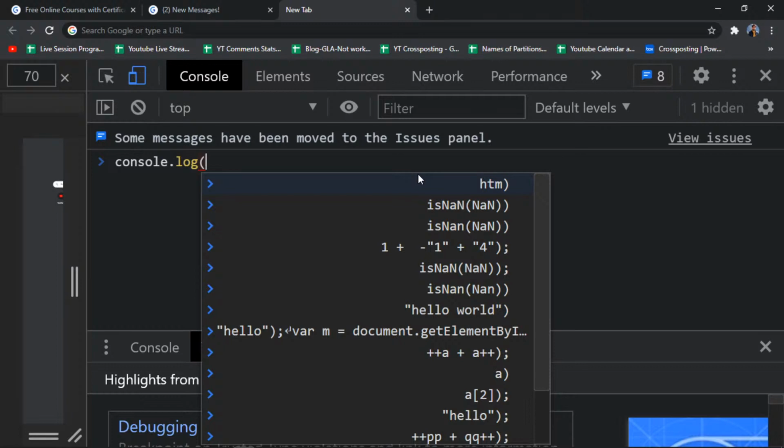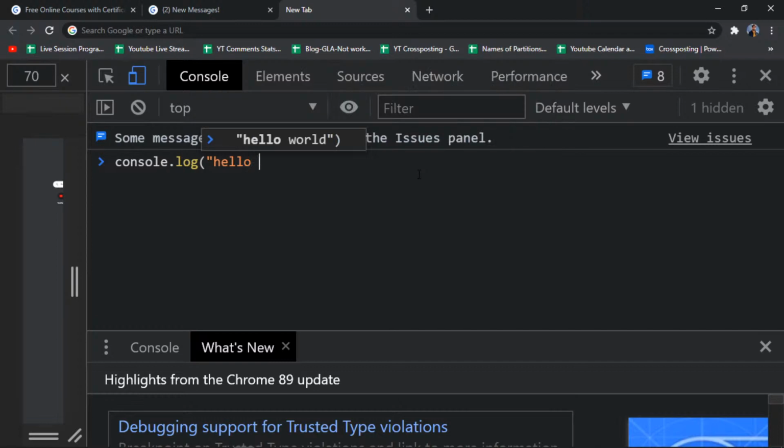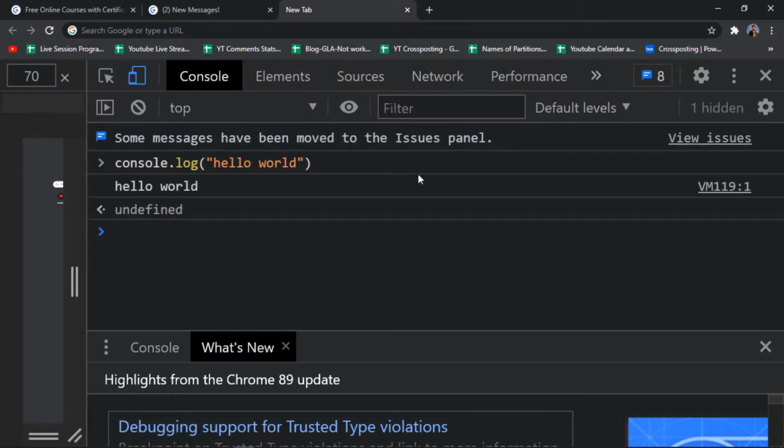So we are printing hello world. Okay, done. This is how you print anything on your browser. This is one of the ways. Now obviously you don't want to always get into the console and start coding there. It doesn't make any sense. Is there any other way? Yes, obviously there is one more way. This is used for debugging purposes, and you should know these things.